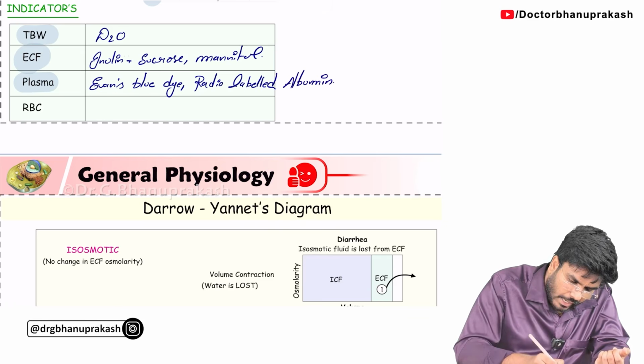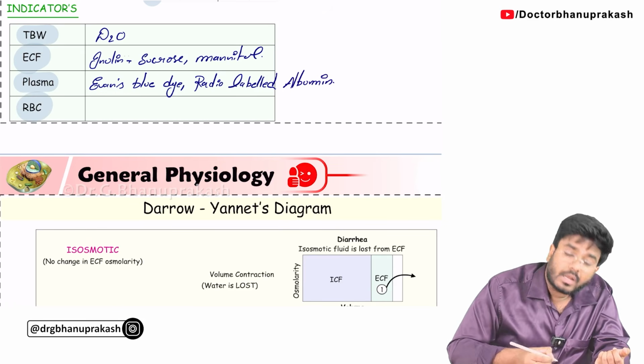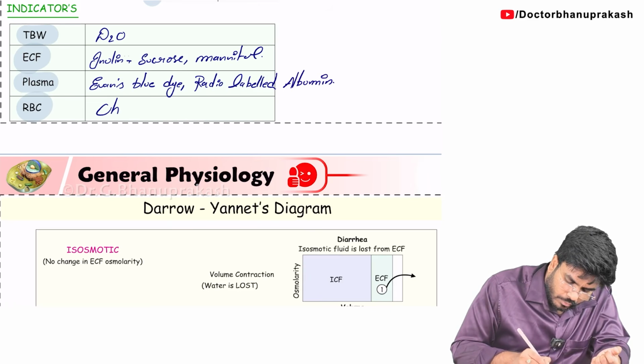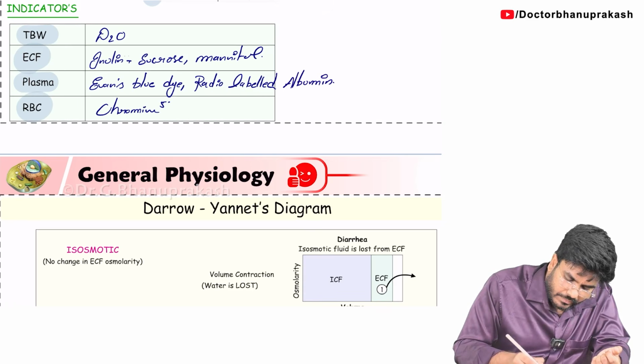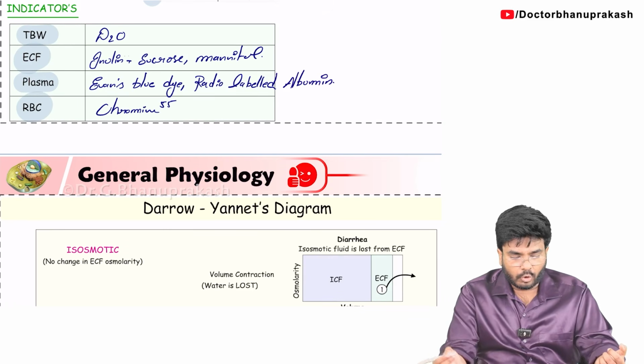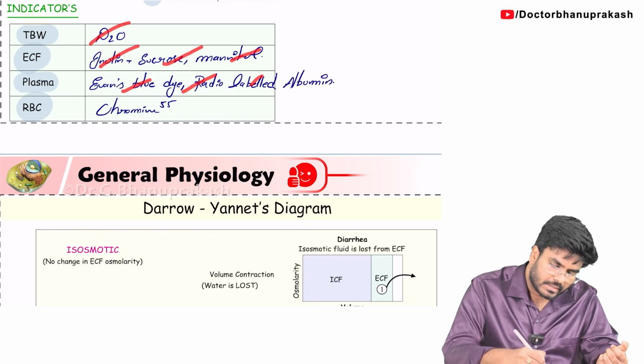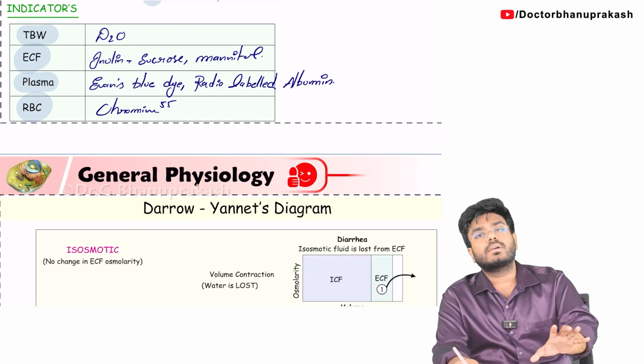Next, to calculate only the RBC volume, how many RBCs are there, only RBC volume, radioactive chromium 55 is used. Iron can also be used. So these are the different indicators used to calculate different volumes.